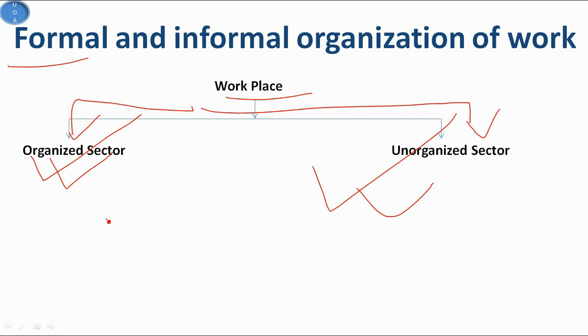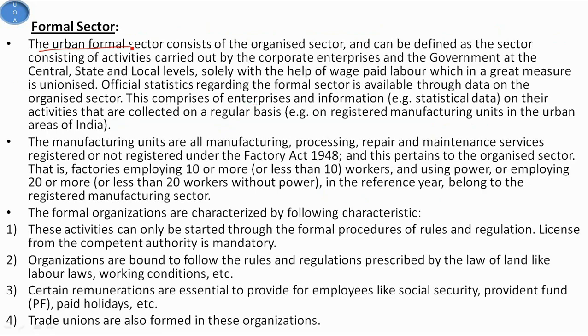So now first we see the formal sector. The urban formal sector consists of the organized sector and can be defined as a sector consisting of activities carried out by corporate enterprises and the government at the center, state and local levels solely with the help of wage-paid labor, which in great measure is unionized. Official statistics regarding the formal sector are available through data on the organized sector, and this comprises enterprise information, for example statistical data on their activities that are collected on a regular basis, for example on registered manufacturing units in the urban areas of India.